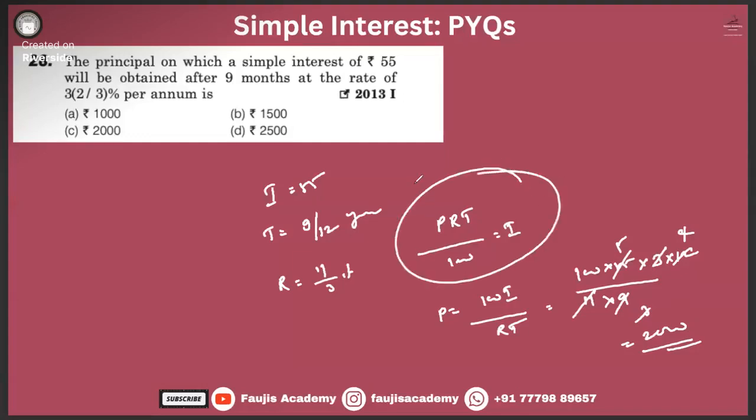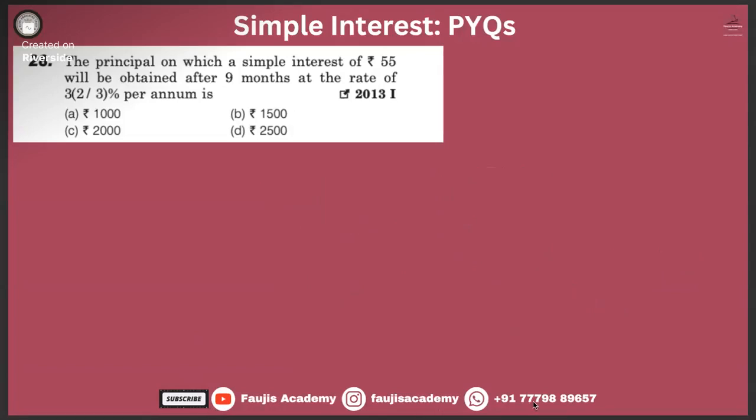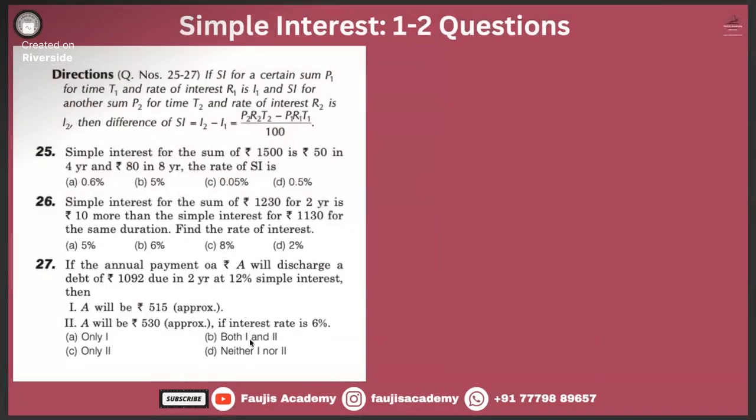This is the only formula we'll be using throughout this chapter. That's it, this is the only thing you need: PRT by 100 is equal to I. Now use all of these variables, interchange their positions to find whatever you want to find. Right? We shall move. Question number 25.